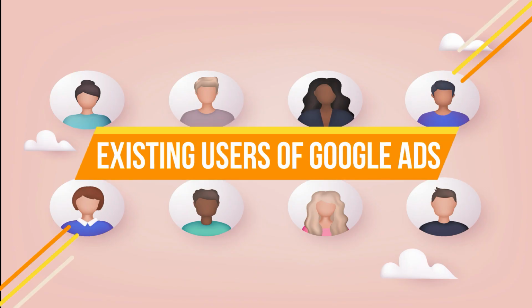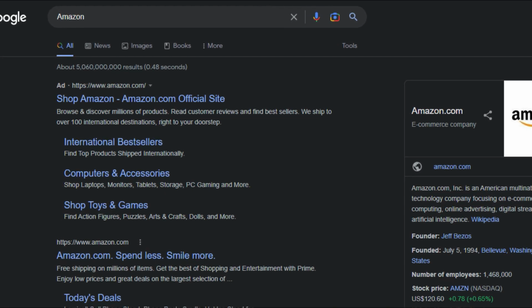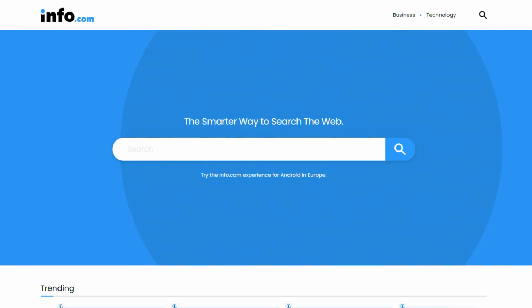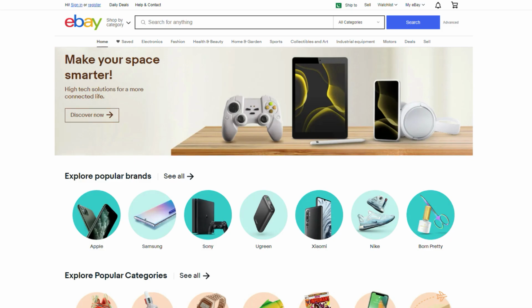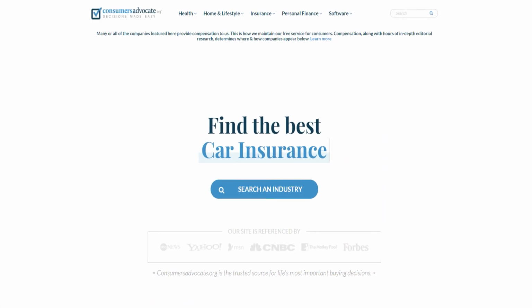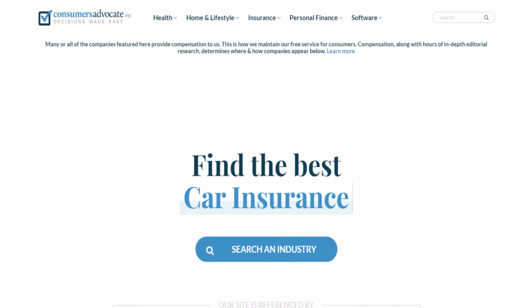Existing users of Google Ads. Amazon.com is the largest frequent user of Google Ads. Aside from that, Info.com, eBay.com, Progressive.com, ConsumersAdvocate.org, and others are heavy users of Google Ads, which practically everyone sees.